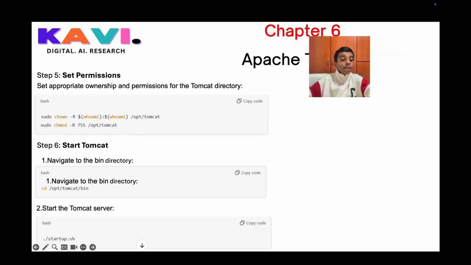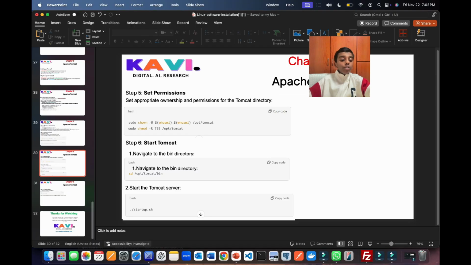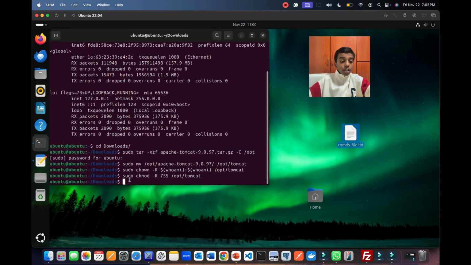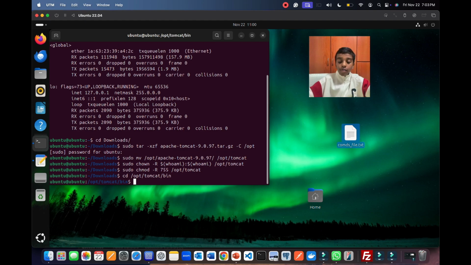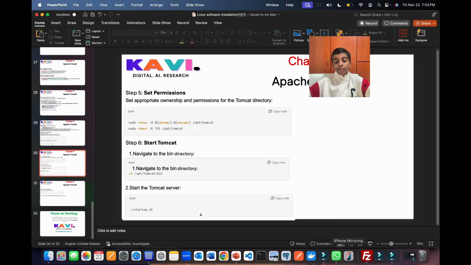Next is to start Tomcat. Here we're supposed to go to cd /opt/tomcat/bin. So let's go to our UTM to write that command. Here at UTM, I'm going to write cd /opt/tomcat/bin. When I press enter, now we're successfully inside /opt/tomcat/bin. So let's go back to our PPT to see what's next.